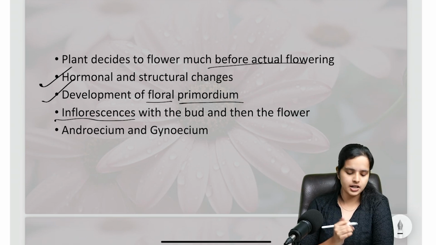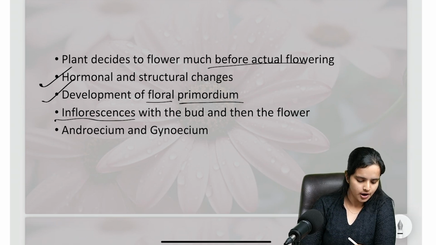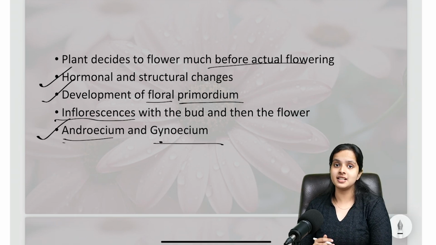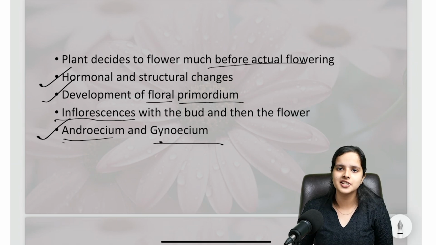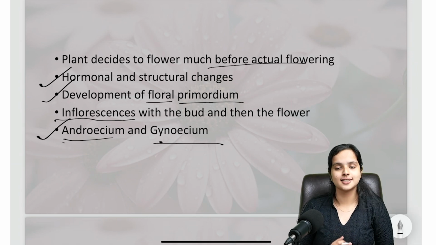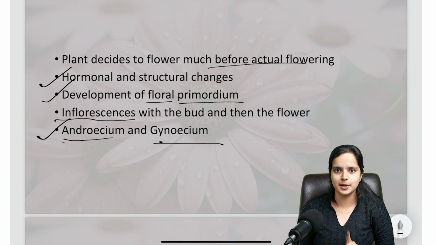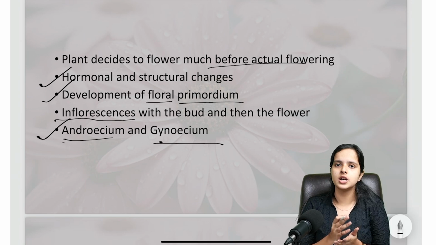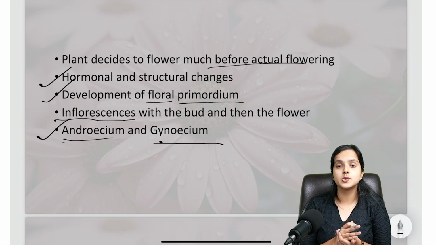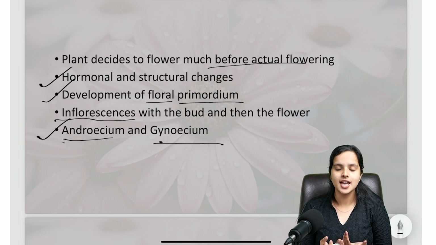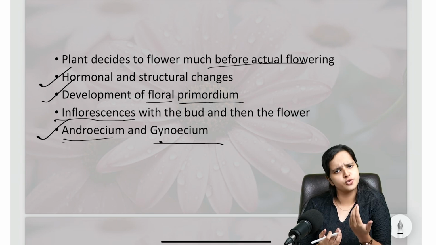Now, moving on, as I already told you, you have the androecium and the gynoecium, which we'll be discussing. What do you mean by androecium and gynoecium? A collection of stamens is called the androecium. So a stamen is just one single male reproductive organ. One single organ is called a stamen. It's not necessary that one plant only has one stamen. No, some plants will be having more than one stamen, and some plants will be having more than one or two pistils.